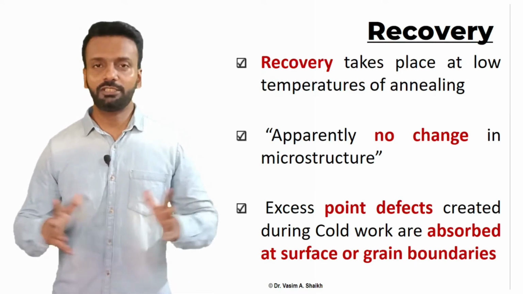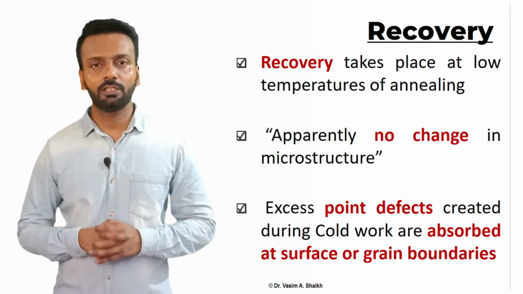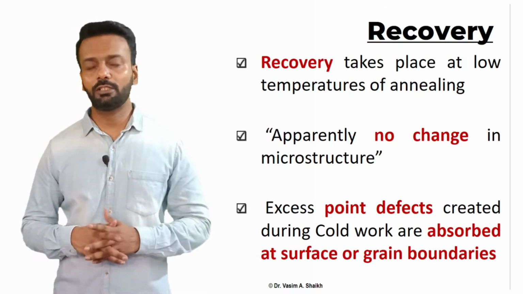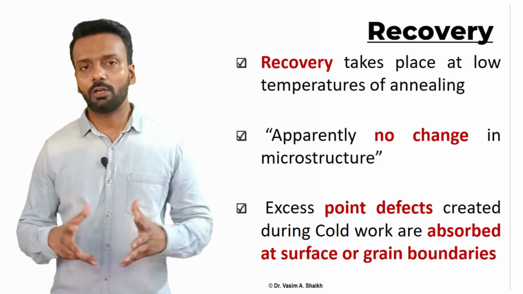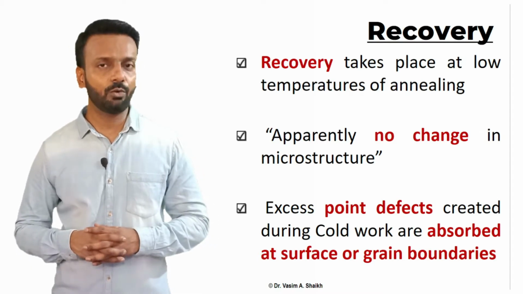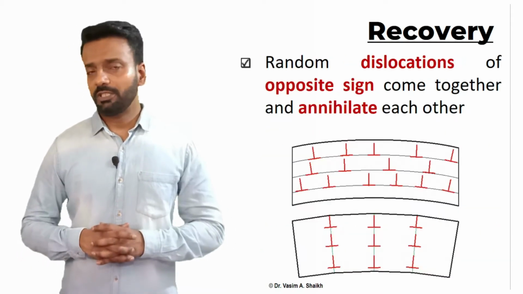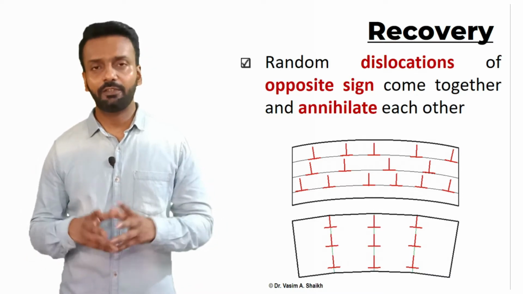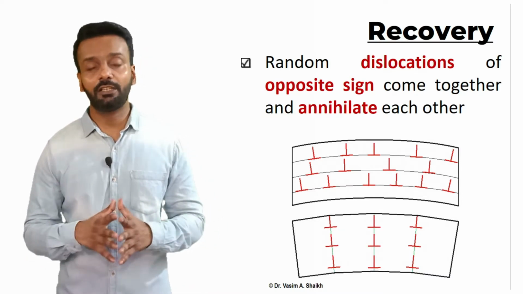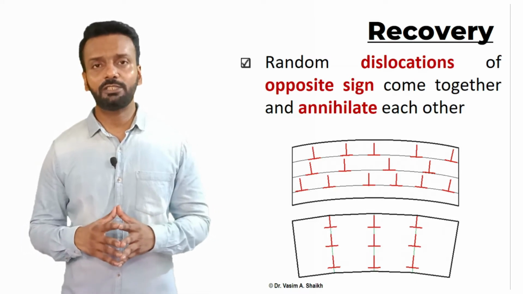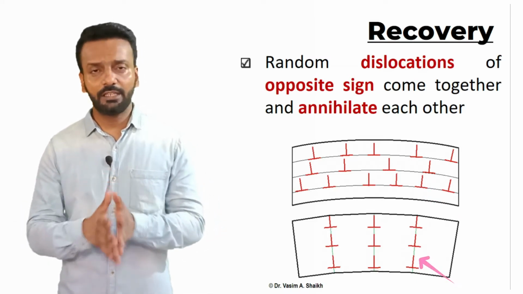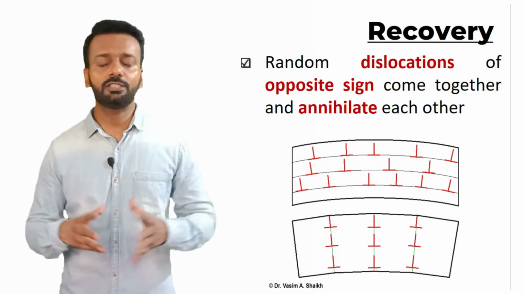Apparently, no change in microstructure happens during the recovery process. Excess point defects which are created during the cold work are absorbed at the surface or grain boundaries. Let us go through this image and see how recovery happens. Here we can see there are different dislocations. As soon as you increase the temperature, dislocations of opposite sign come together and annihilate each other, meaning they destroy each other.